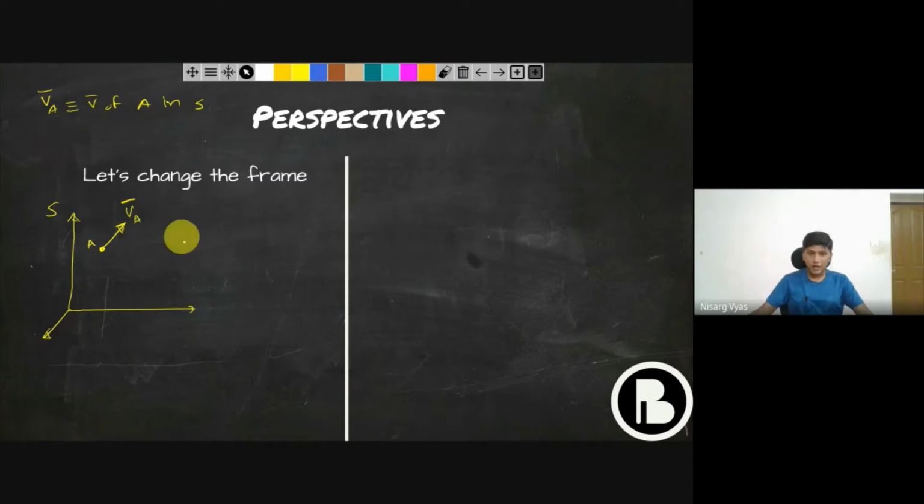Okay. Now there is another particle, particle B, which is moving with velocity VB compared to S. So VB is again velocity of B in S. And now you are watching both of them from the perspective of S.